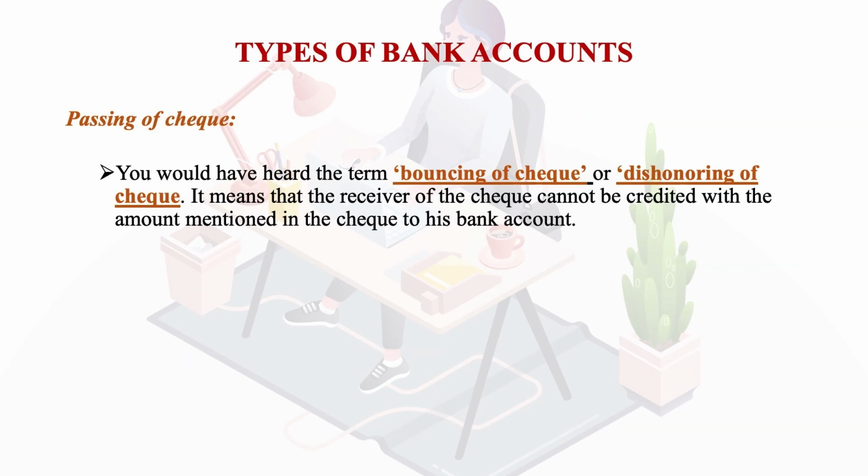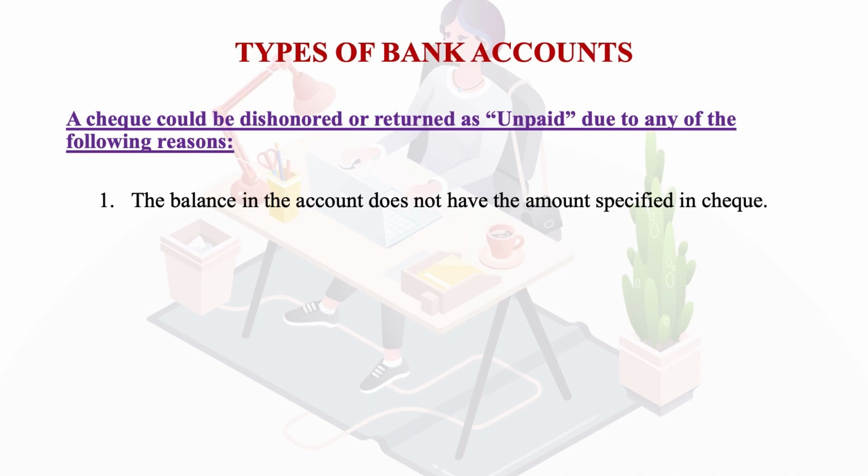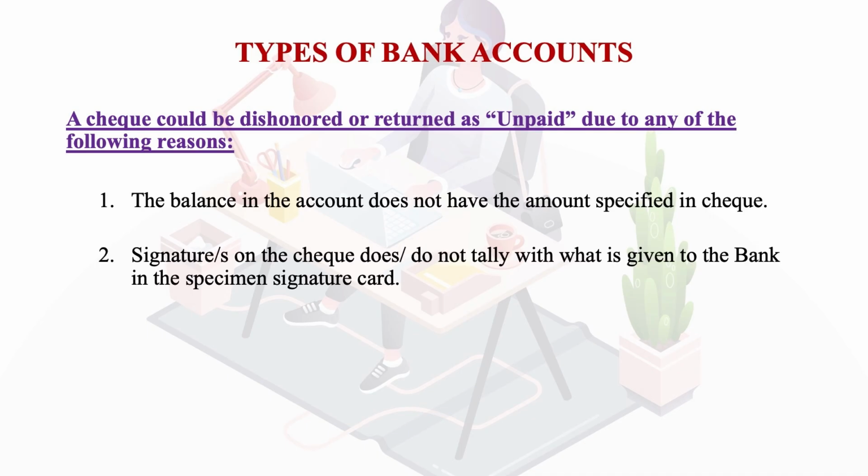You must have heard the term bouncing of check or dishonoring of check. Now it means that the receiver of the check cannot be credited with the amount mentioned in the check to his bank account. A check could be dishonored or it could be returned as unpaid due to any of the following reasons. So what are those reasons? Firstly, the balance in the account does not have the amount specified in the check. Second reason can be that the signatures on the check do not tally with what is given to the bank in the specimen signature card.